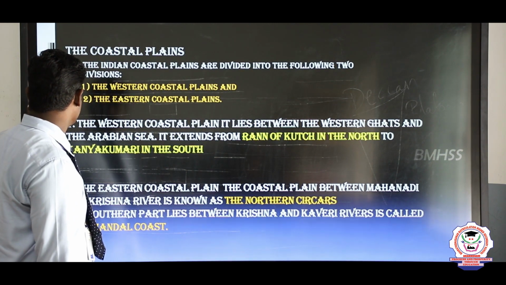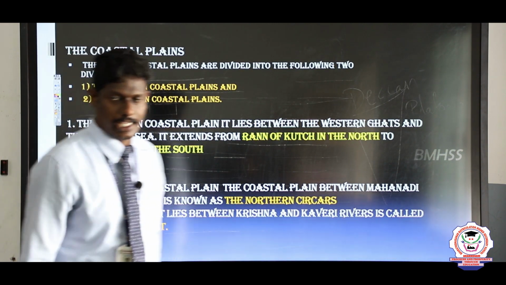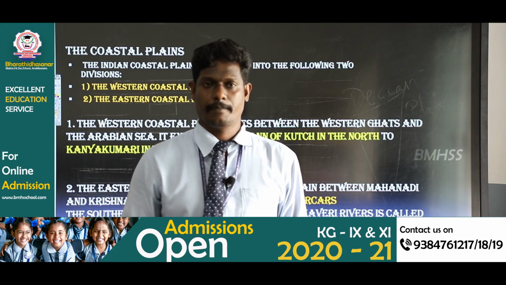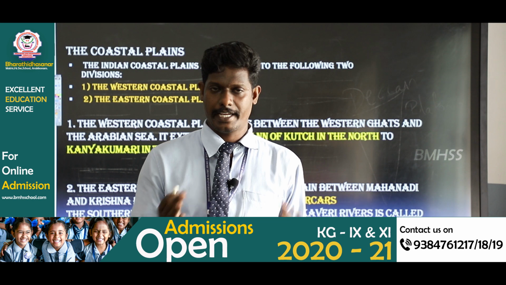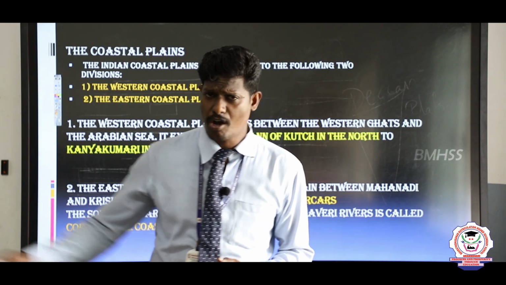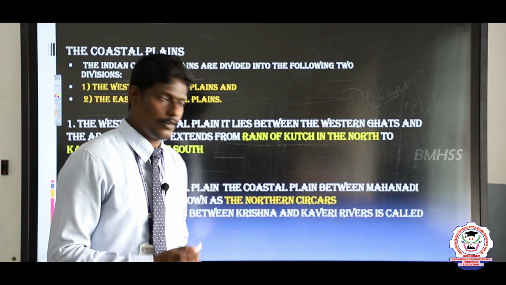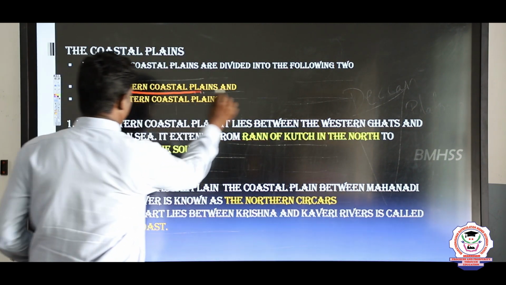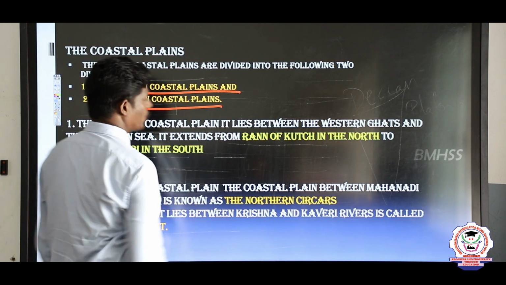And next one, the coastal plain. As I mentioned, India has three sides of water. The three sides of water give India a very long coastline, and the coastline is divided into two parts. First one is the West Coastal Plain and second one is the East Coastal Plain.